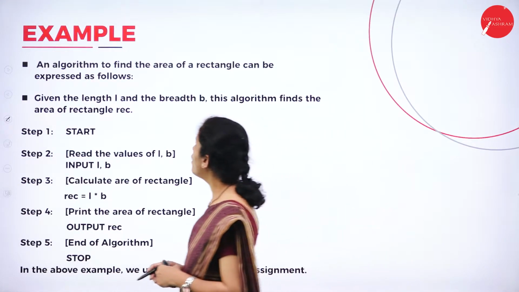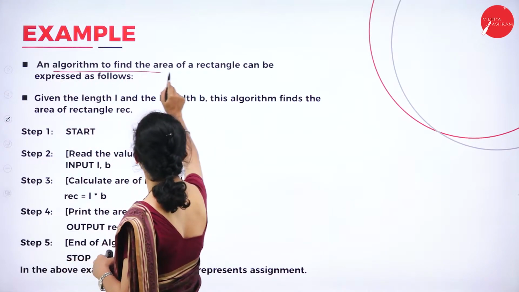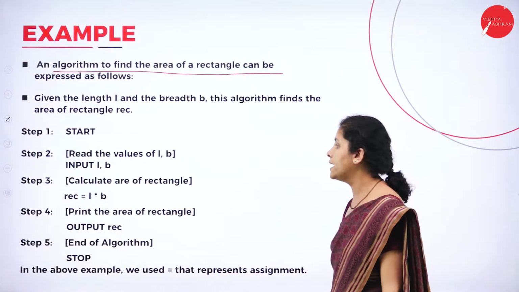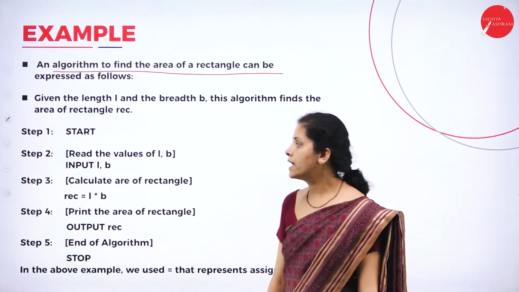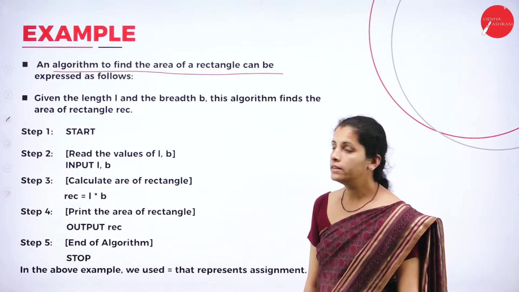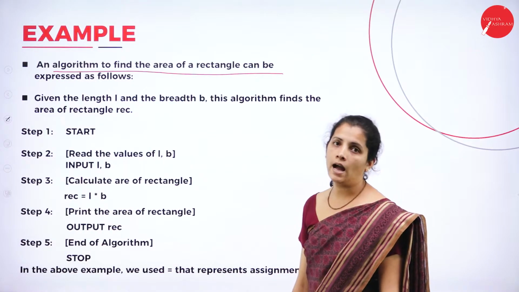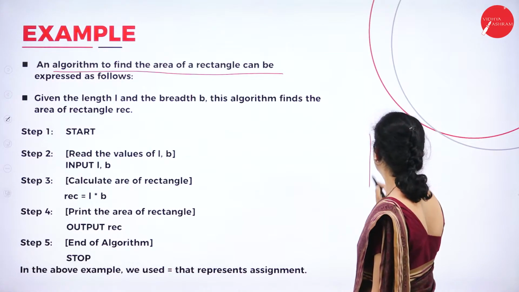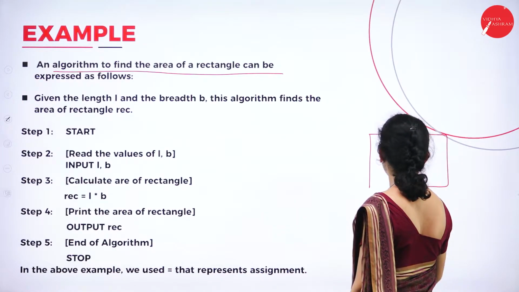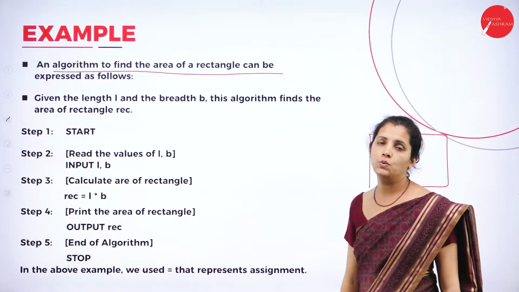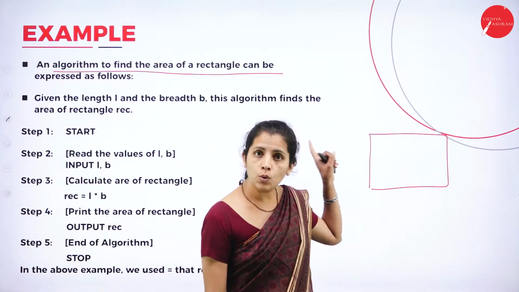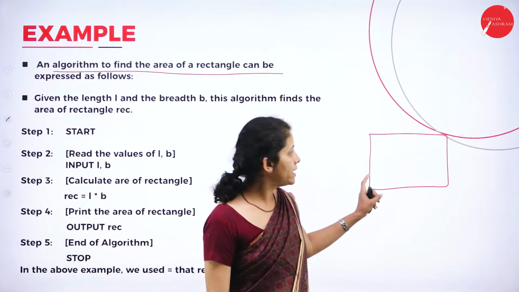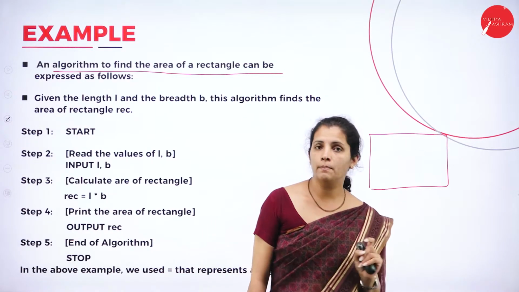So here is an algorithm to find the area of a rectangle. What is the area of a rectangle? That is length and breadth. So the area of a rectangle is length times breadth. I require input. What is the input here? I require length as well as breadth.